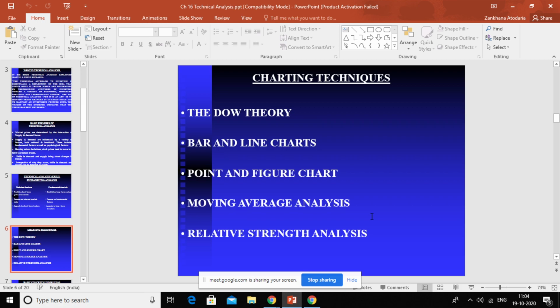So this theory bifurcates movements into three categories. Stock price movement could be categorized into daily fluctuations, secondary movements, and primary trends. And by plotting your closing stock prices of 1 month, 2 months, or 3 months of daily closing prices, you can find all these three kinds of movements, and accordingly you can take your decision.